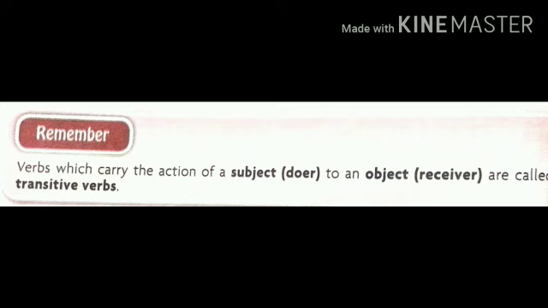We will learn what the transitive verbs are, as it is also known as the definition through which we can understand what transitive verbs are. Verbs which carry the action of a subject, that is the doer, to an object, which is the receiver, are called transitive verbs. That kind of verbs through which the message of the subject comes to the object, and the object receives the message of the subject, are called transitive verbs.